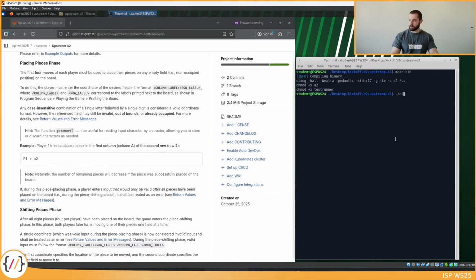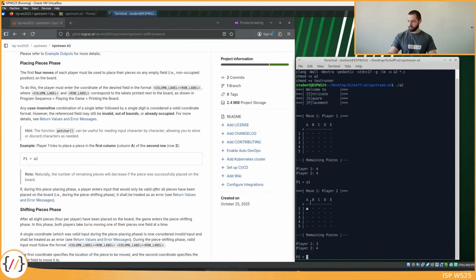At first I want to show you the piece placing phase. So let's go ahead and start the game with color disabled in this case. And the only valid input that players can give now is one single coordinate. The coordinate consists of the column label at first, followed by the row label. As we see here, player 1 is now asked for some input, and let's just say player 1 places one of the pieces on A1. You can see here now that one piece was placed on A1.